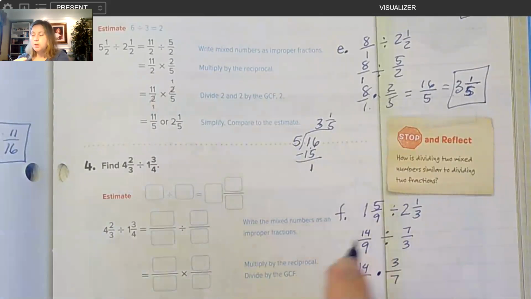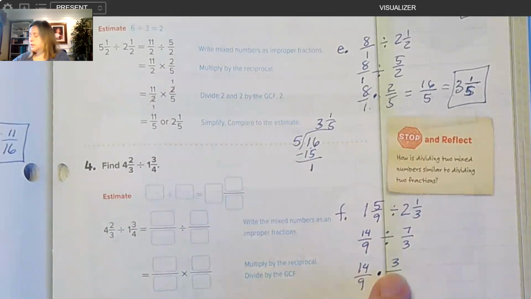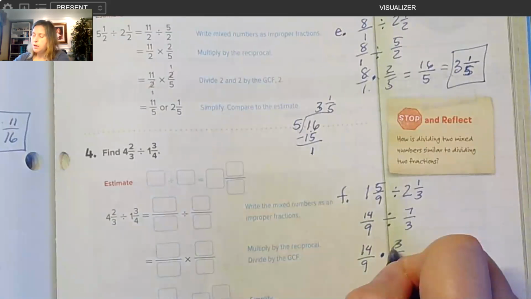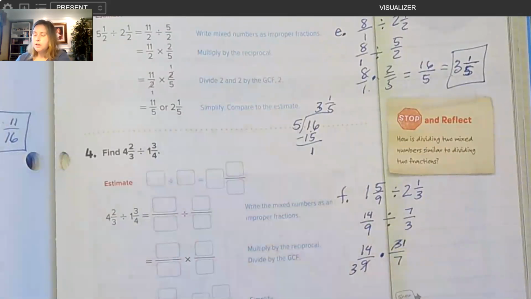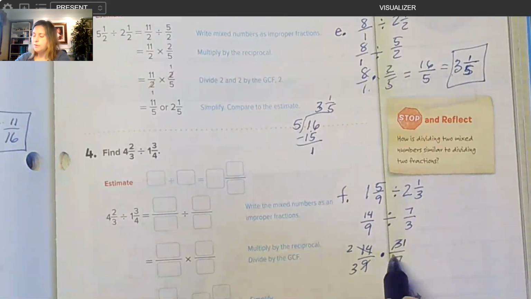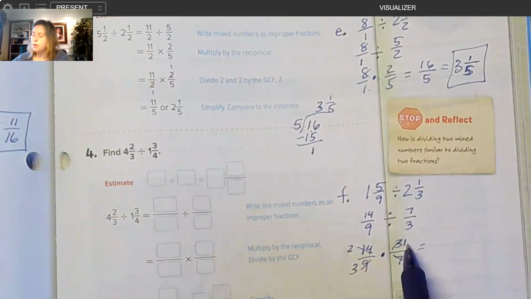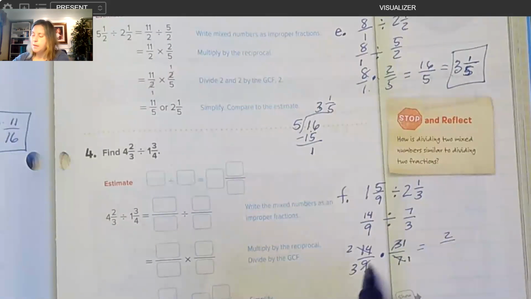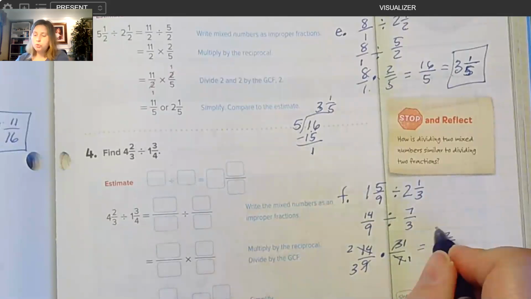And then remember, before I start multiplying, because I'd rather not have, what is that? 42. I don't want to have big numbers. Okay, I'd rather have smaller numbers. So I check and see if I can cross cancel first before I multiply. And I can. I can cross cancel twice, actually. 3 and 9 are both divisible by 3. Okay, so 3 divided by 3 is 1. 9 divided by 3 is 3. 7 and 14 are both divisible by 7. 14 divided by 7 is 2. 7 divided by 7 is 1. Then I can do numerator times numerator to get 2. Denominator times denominator to get 3. So my answer is 2/3.